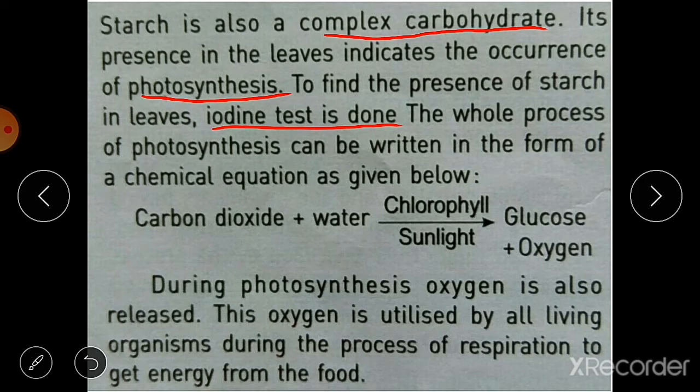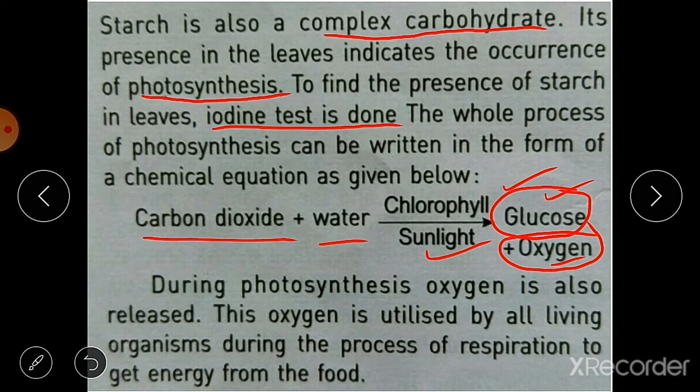The whole process of photosynthesis can be written in the form of a chemical equation as given below. Carbon dioxide plus water, you can see the arrow here, in presence of chlorophyll and sunlight, glucose and oxygen are prepared. When glucose is prepared, oxygen is also released in the air. So this is the chemical equation. During photosynthesis, oxygen is also released.